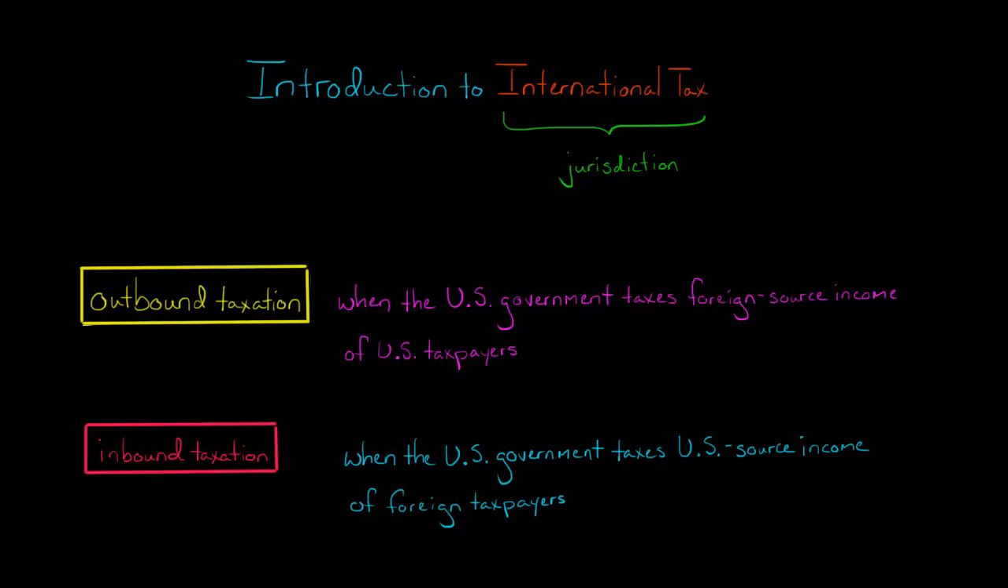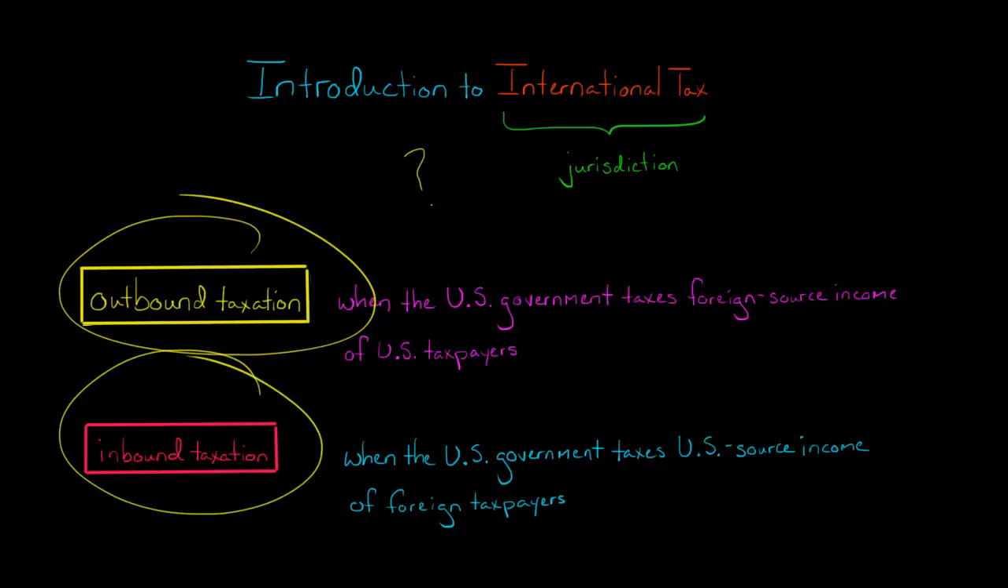In this video, I'm going to give you a brief overview of some issues related to international taxation. International tax is all about jurisdiction. Which country has the right to tax a company's income? We can put this into two broad categories: outbound taxation and inbound taxation.